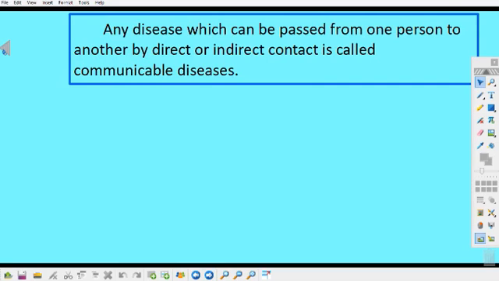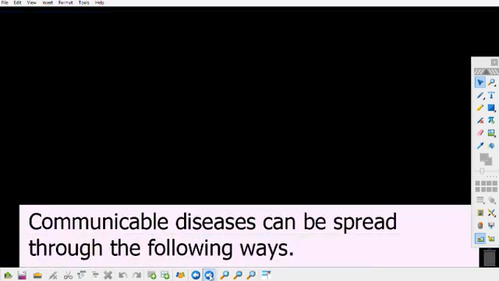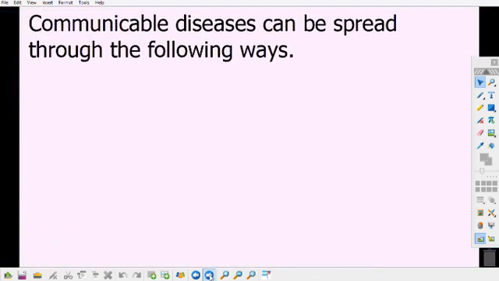Communicable disease is any disease which can be passed from one person to another by direct or indirect contact. It's a disease that can be transferred from one person to another directly or indirectly. Communicable disease can be spread through the following ways. Let's look at the ways that communicable disease can be spread.